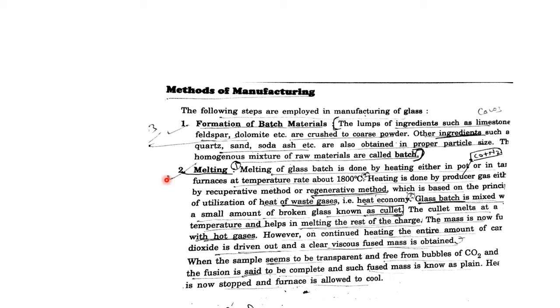The melting process, which I already discussed, is done in a tank furnace or pot furnace at 1800 degrees centigrade. The heating system is based on two methods, the recapture method or the regenerative method, which utilize the heat of waste gases.